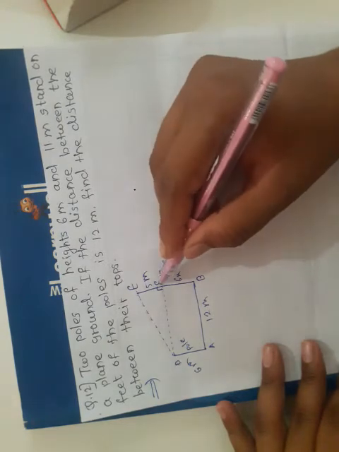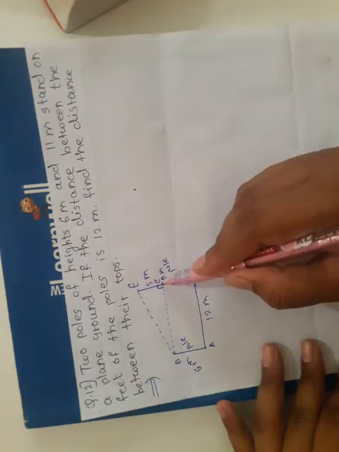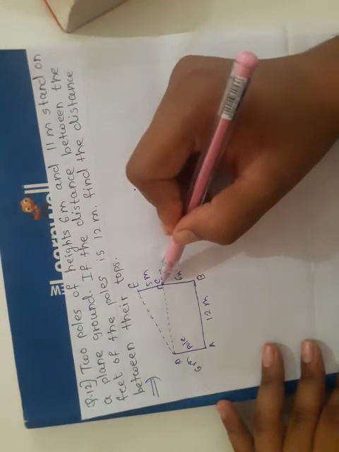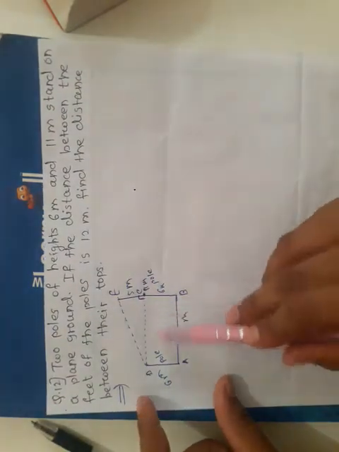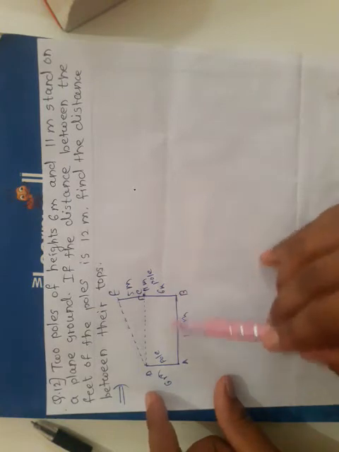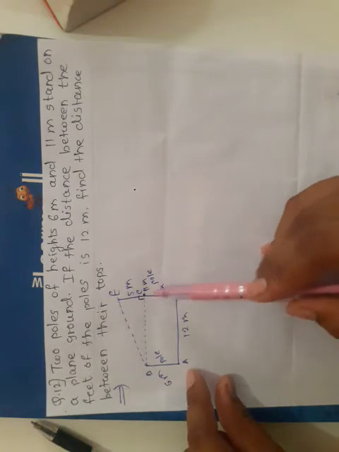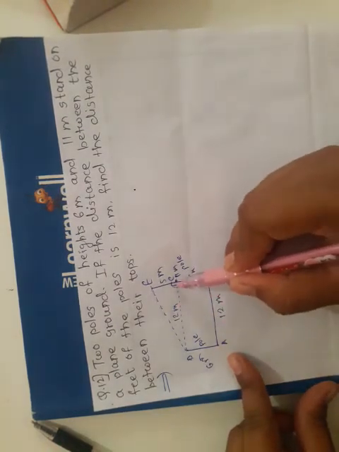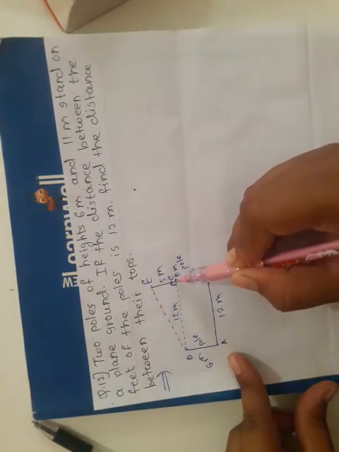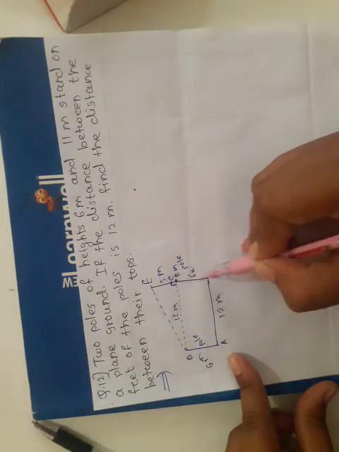Okay, if we draw DC perpendicular on this BE, then this is the C point. So the figure formed is a rectangle, and we know very well the opposite sides of a rectangle are equal, means this DA is equal to this BC and this AB is equal to this DC, means this DC is also 12 meter. And see, if this DA is 6 meter, then we can say that this BC side, opposite side of this DA, is also 6 meter.